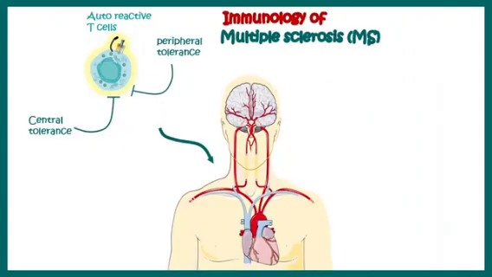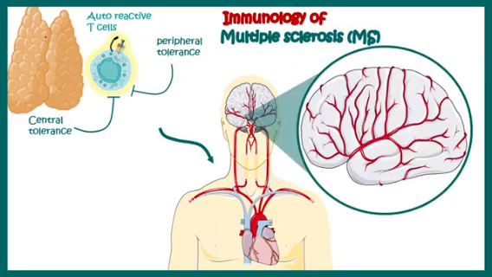Now let's talk about the immunology of multiple sclerosis. Generally the T cells develop in the thymus. But in the thymus there are mechanisms known as central tolerance, which prevents the generation of autoreactive T cells. Even outside the thymus, there is peripheral tolerance, which ensures there are no autoreactive T cells which could be harmful for the body. But in multiple sclerosis, this tolerance mechanism fails. If you want to know more about tolerance, you can click on the video in the I button.